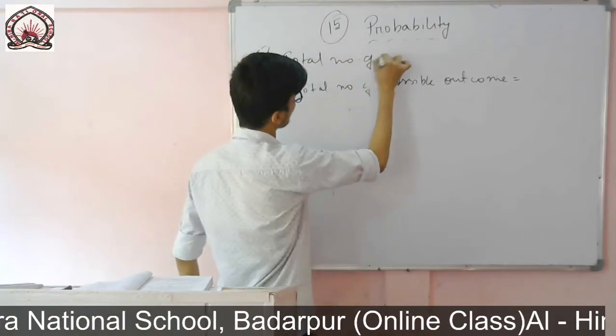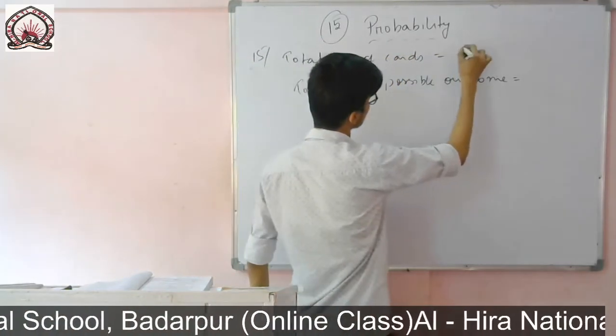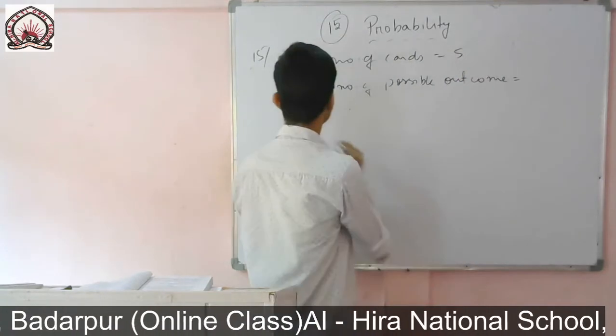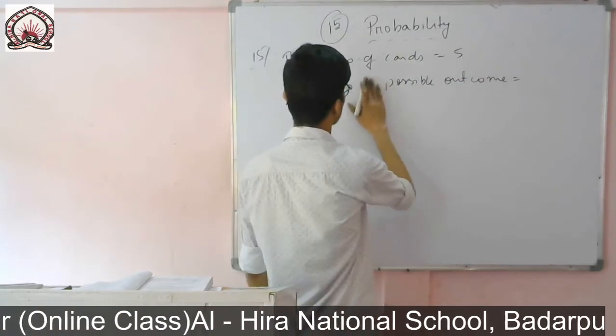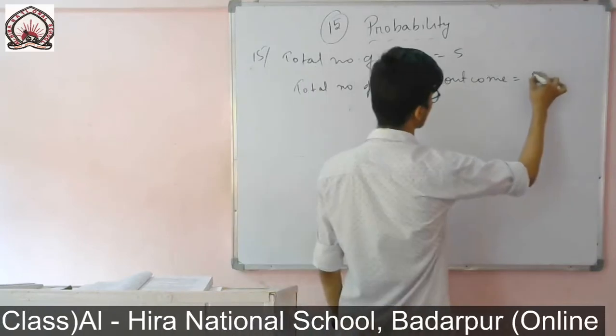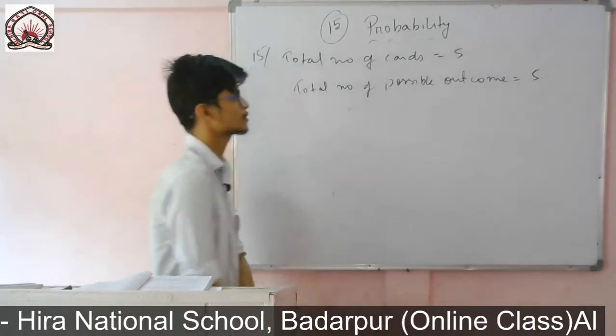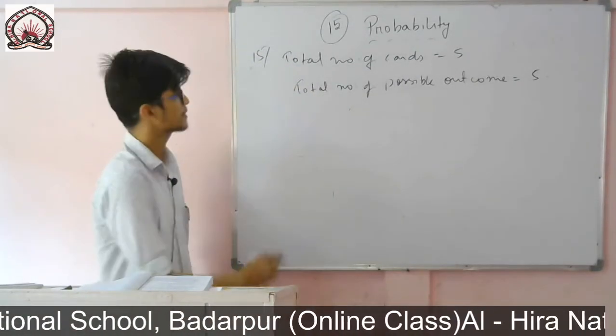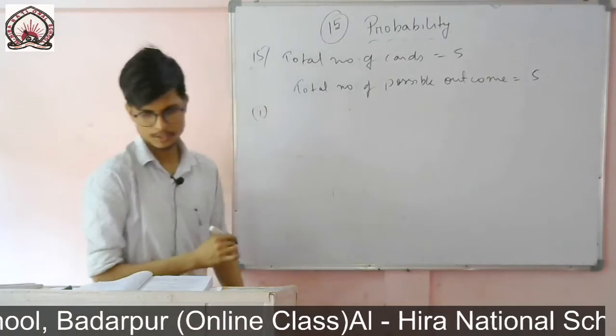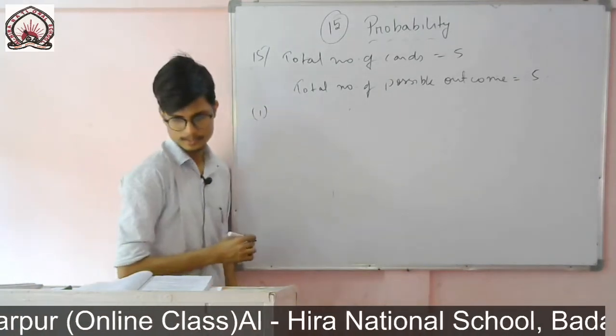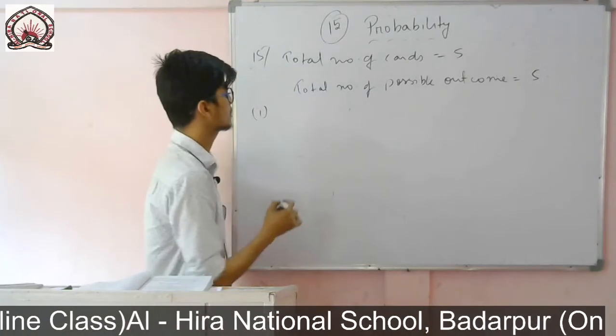Total number of cards is equal to 5. Therefore, the total number of possible outcomes is equal to 5 in this case. So number 1, the question is to find the number of queens. How many queens are there? Only 1 in these 5 cards.